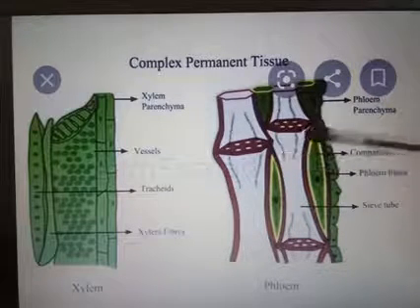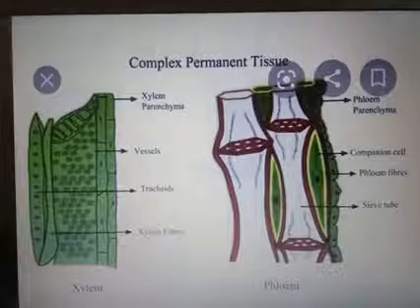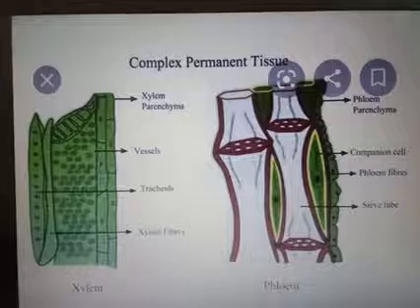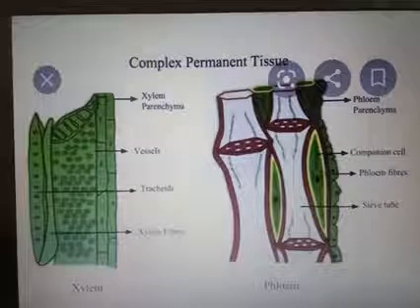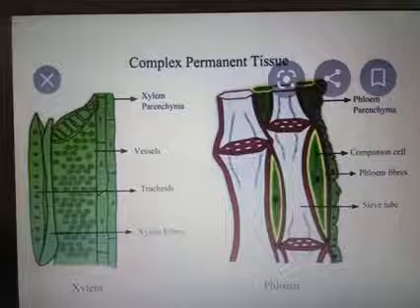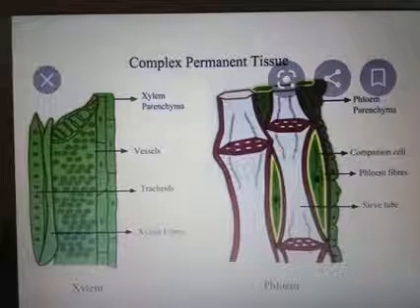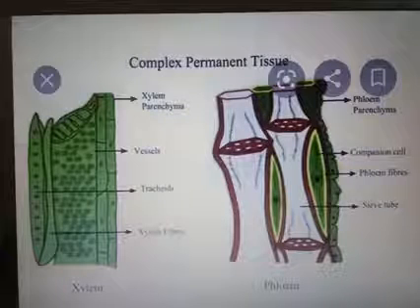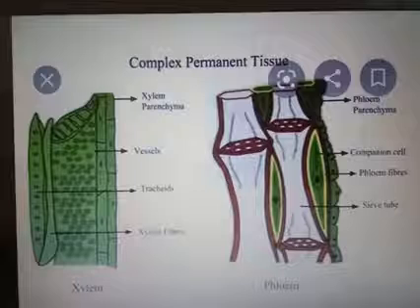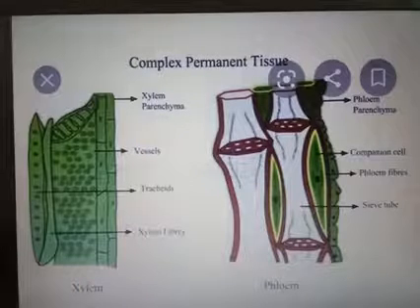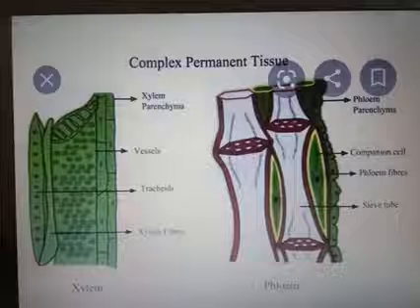So near to the sieve tube cell, the companion cells are arranged. The companion cells are seen only in the angiosperm. That means the higher plant feature, that is companion cells. They are thin-walled. They control the metabolic activities. Then the sclerenchyma cells associated with the phloem are known as phloem fibers, and they provide mechanical support. Then the parenchyma cell associated with the phloem is known as phloem parenchyma.